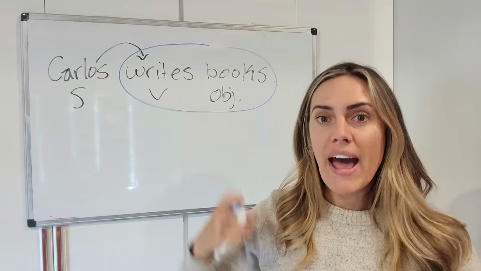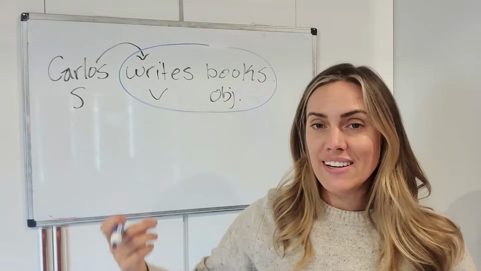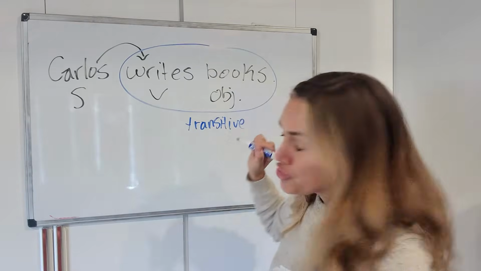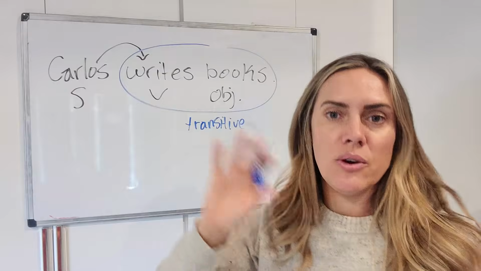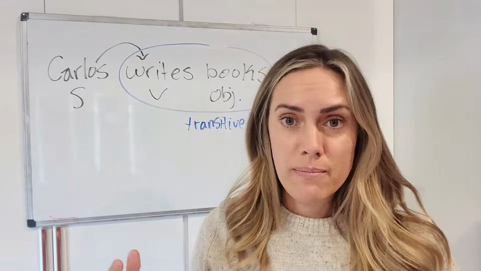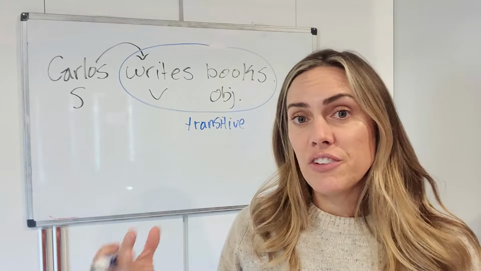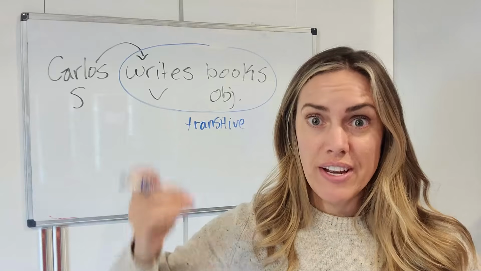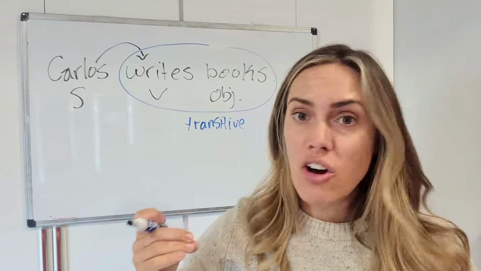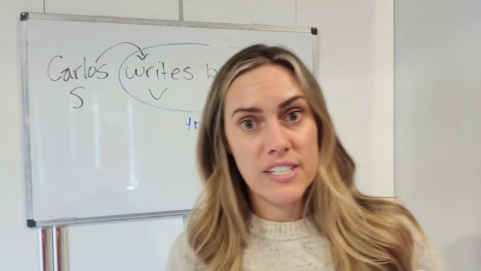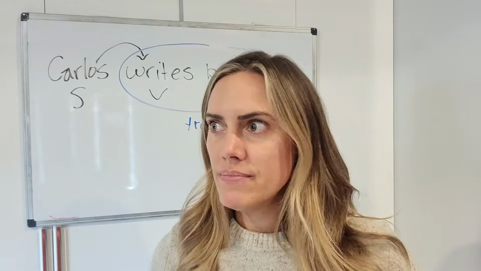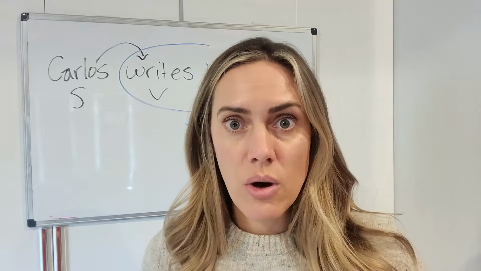When a verb has an object after it, it is called a transitive verb. But don't worry, you don't need to know that. What it means is that this verb has an object after it, and it must have an object after it. Not all verbs have objects after them. For example, I sleep. Sentence is done. There's no object.